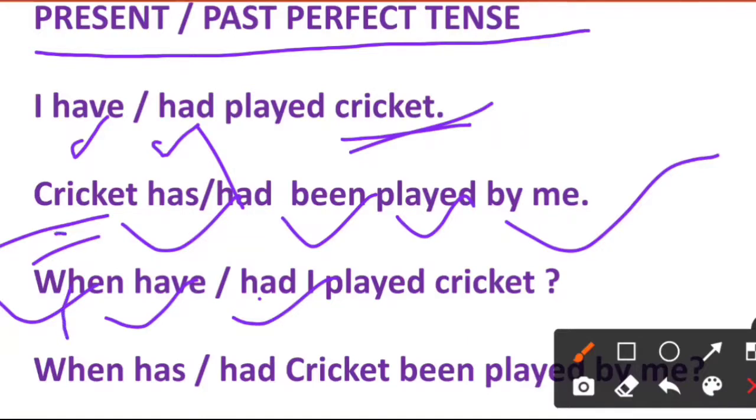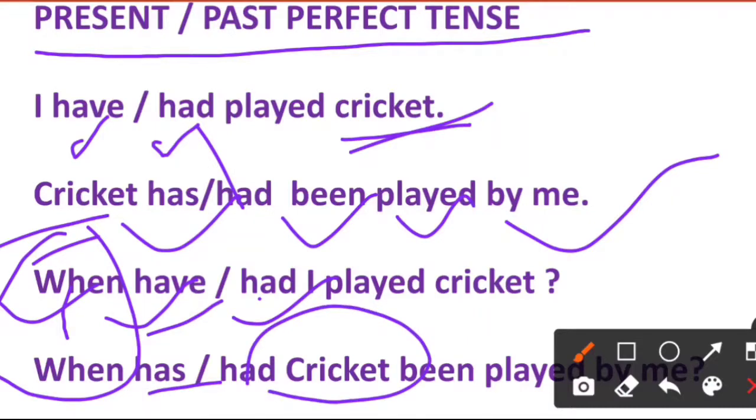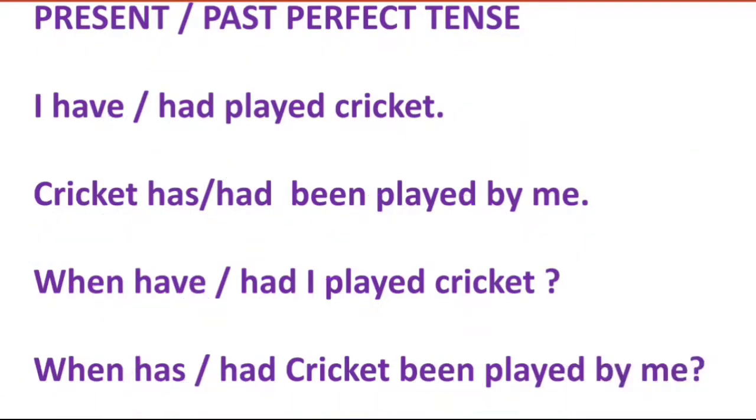When will remain the same. Had, there will be no change in had. But if there is have or has according to the object, it will be changed. When has or had cricket been played by me? We can say. So this is the very easy active voice as well as passive voice that you will have to learn. And I will give more examples regarding this. Thank you.